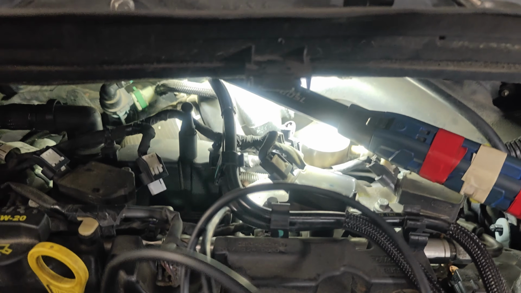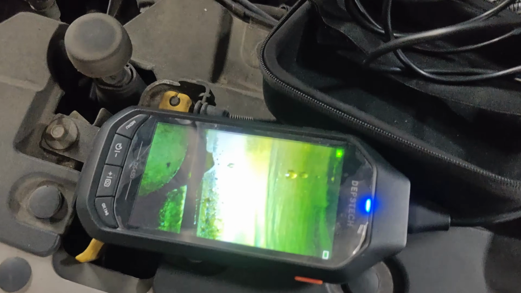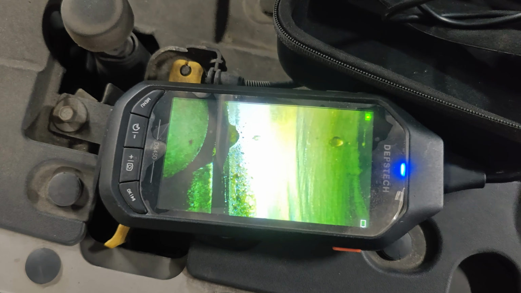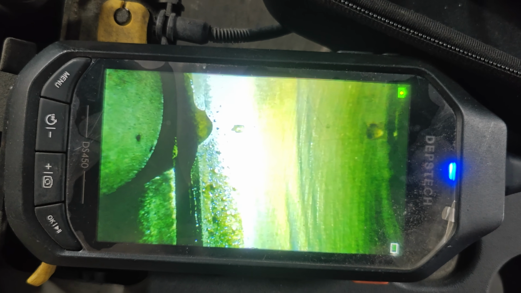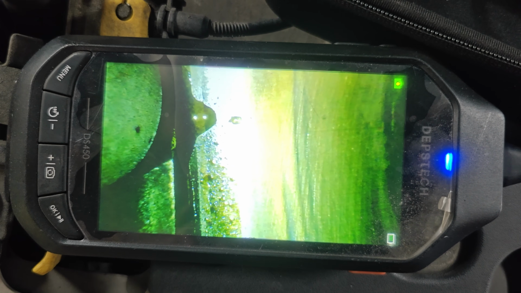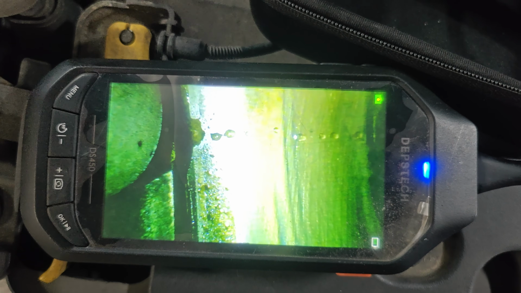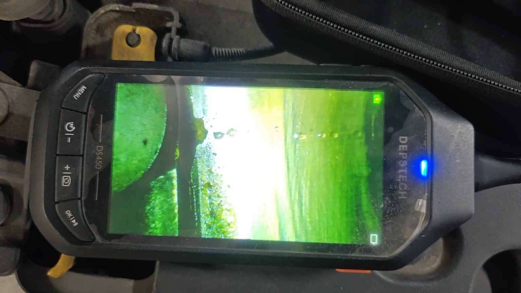So we're in cylinder 2 right now. Went down the spark plug hole and you can see it dripping. We just put some water in there. It's not even pressurized and it's dripping. Look, there it goes. Didn't even have to pressurize it.